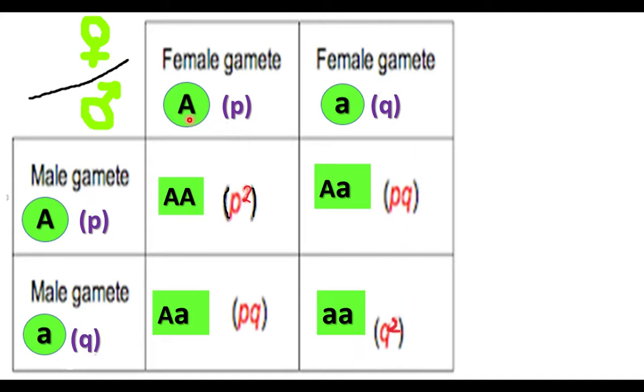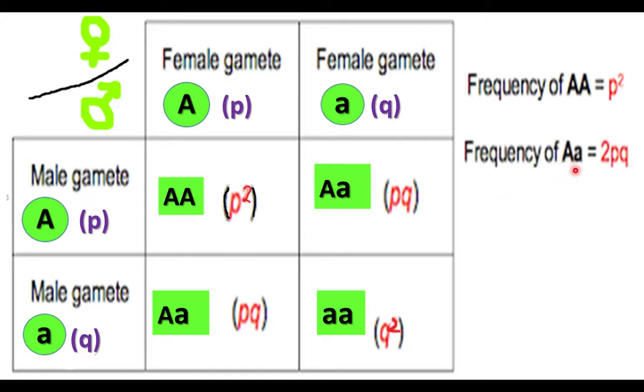The frequency of capital A capital A is P square, the frequency of capital A small a is 2PQ, and the frequency of small a small a is Q square.